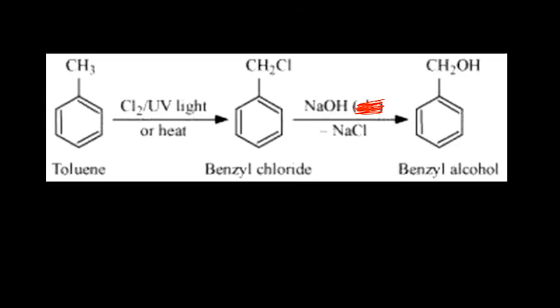Second step, I see. I don't get you. Yes, you are right. In this particular case, first chlorine will go away. So carbocation will be formed. Yes.